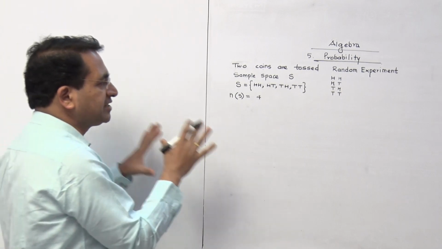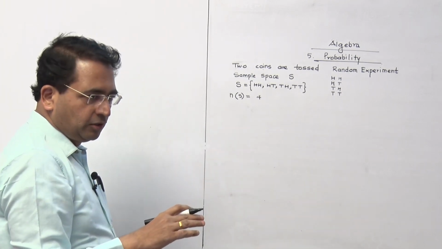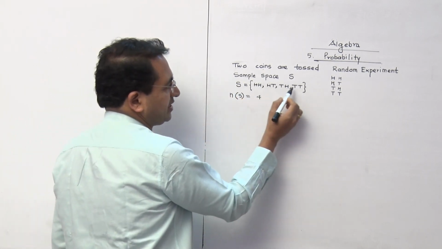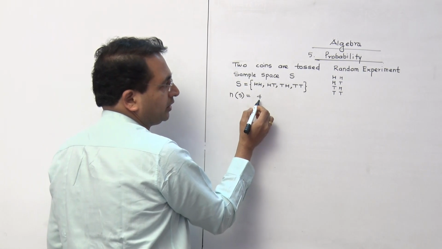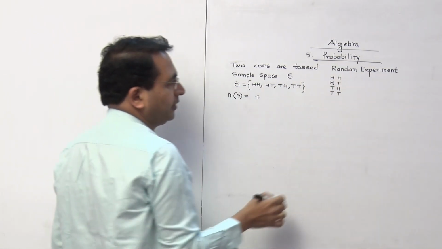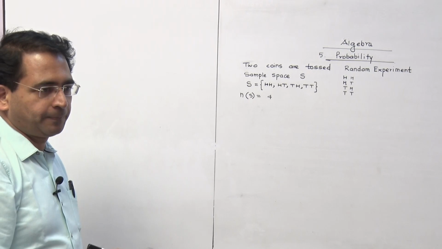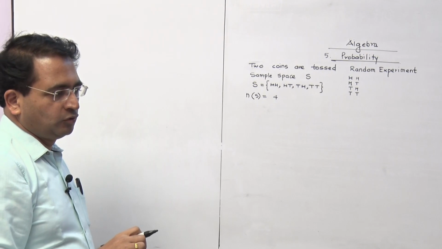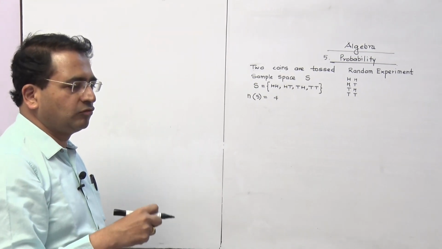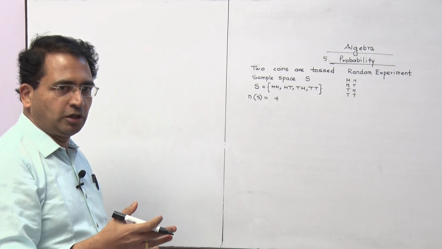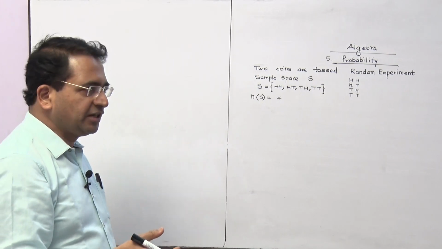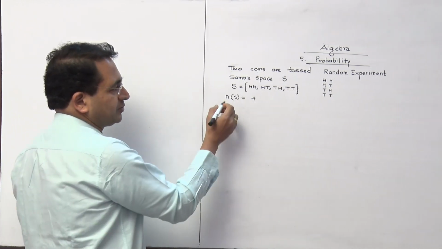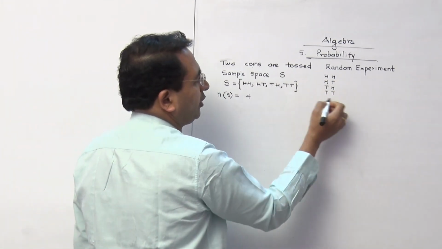So, this is the basic thing required in this topic. Whatever experiment they give you, we are supposed to write the sample space and then N of S. Now, see the meaning of this. Probability is a mathematical chance. Suppose I have two numbers, 1 and 2. What is the chance of an even number? It is 50%. What is the chance of an odd number? It is also 50%. But in a huge data, we cannot predict it so easily. And that's why they ask you what is the probability of an event.